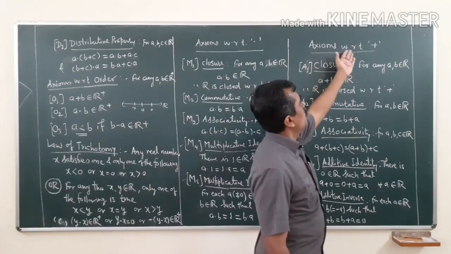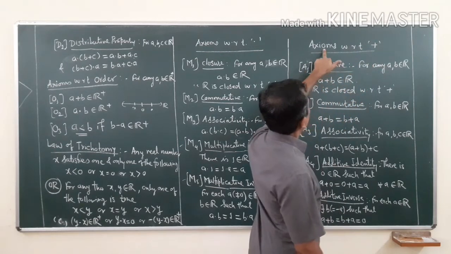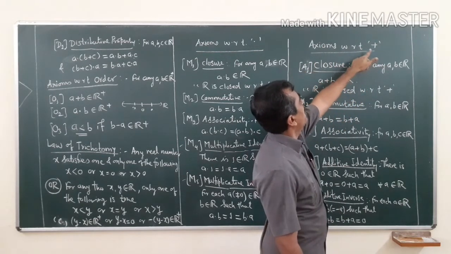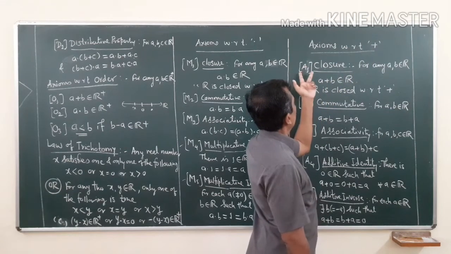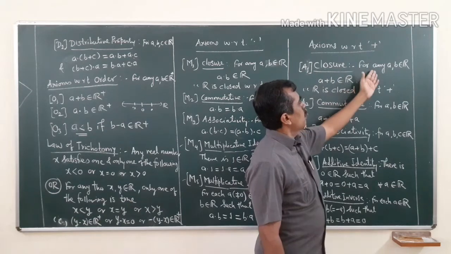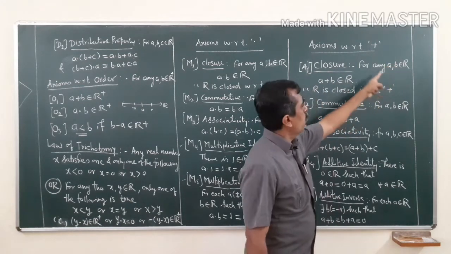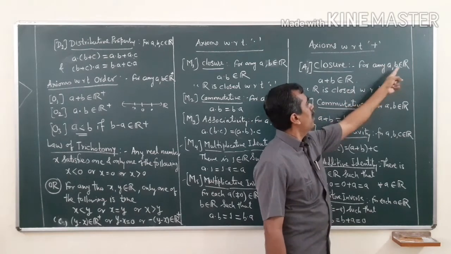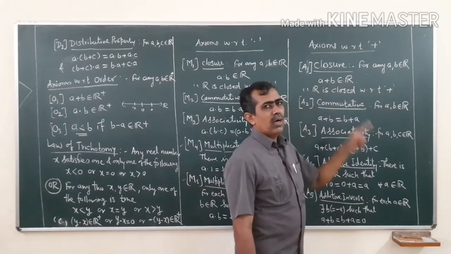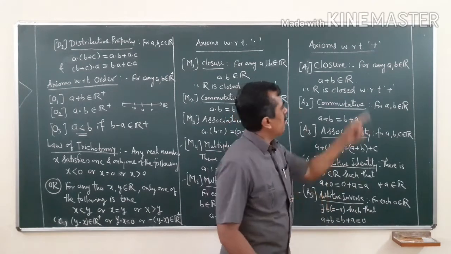So axioms with respect to addition. What is the first axiom? It is denoted by the notation A1. It is the closure property. So what does it tell us? For any a, b belonging to R, for any two real numbers a and b in R, a plus b belongs to R. That means if you take any two real numbers a and b, then their addition is also a real number.